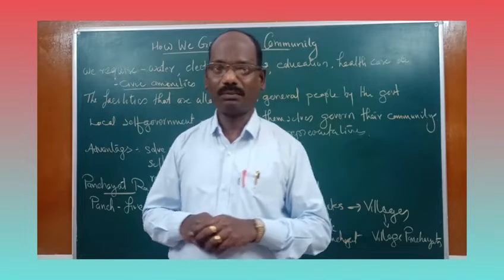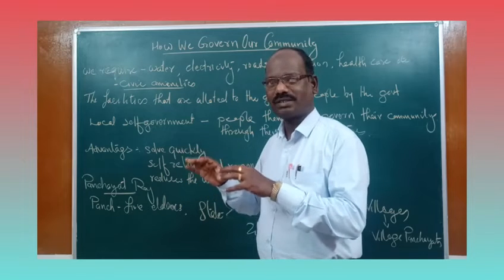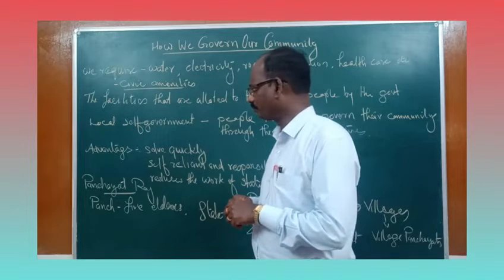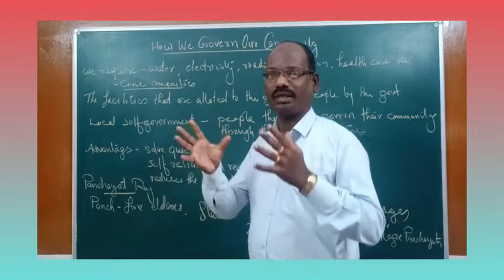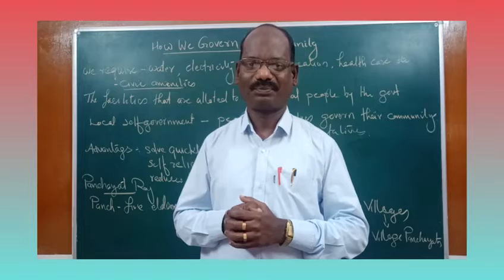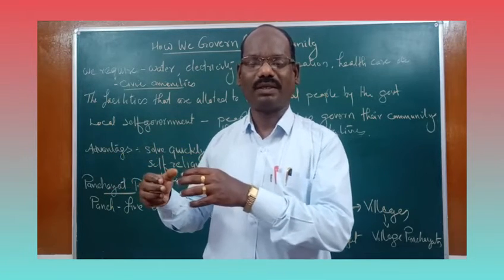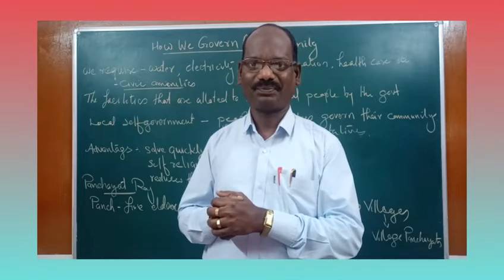Okay, so in every village or every town, there are local self-governments. In rural areas, that means village areas, the village panchayats are there. In the city or town region, the municipalities are there.